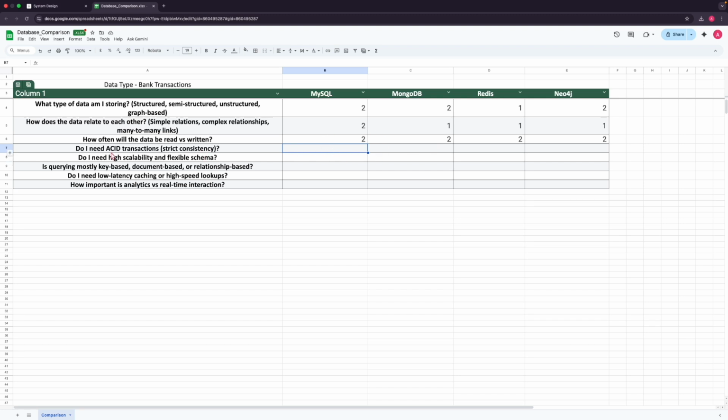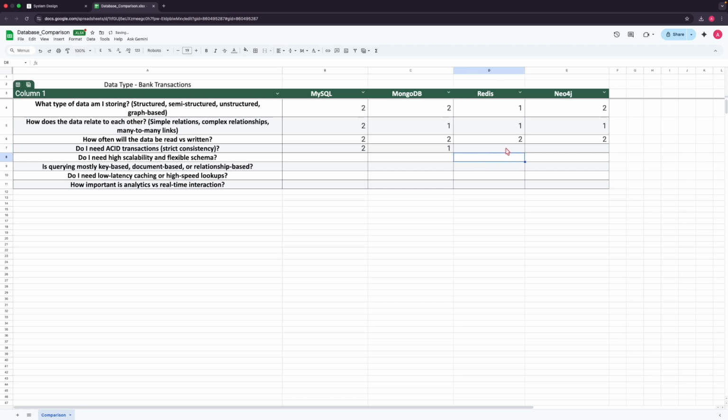Now considering the next one, regarding the ACID properties. As we definitely know, there is no other database that provides this as strongly as SQL databases. So SQL will definitely have a 2. Considering the banking transactions, we need very strong consistency and isolation, and that will be provided by MySQL. What about Mongo? Mongo will not have strong consistency, which basically gives us eventual consistency. So that's the reason we can give it a 1.